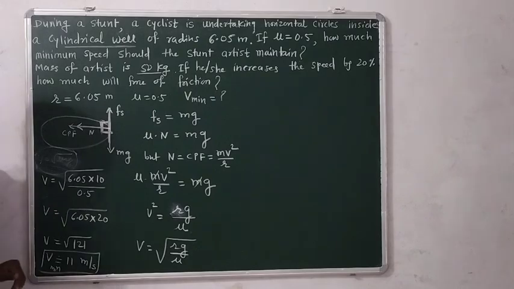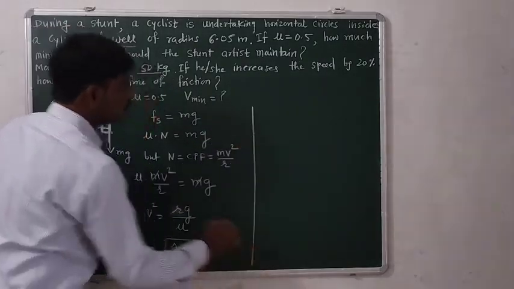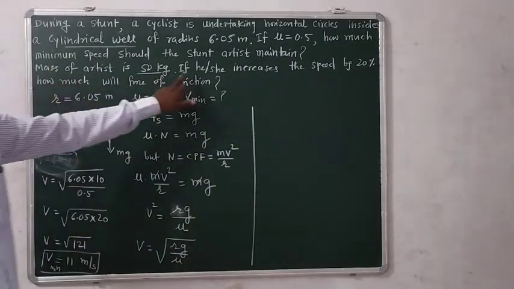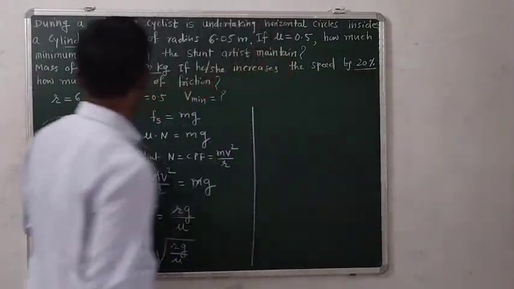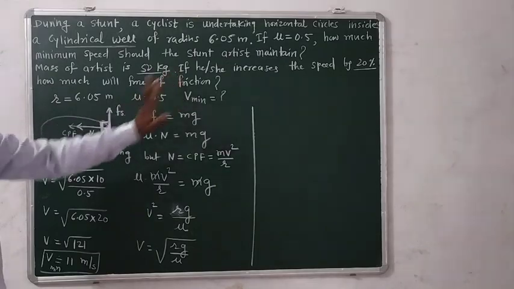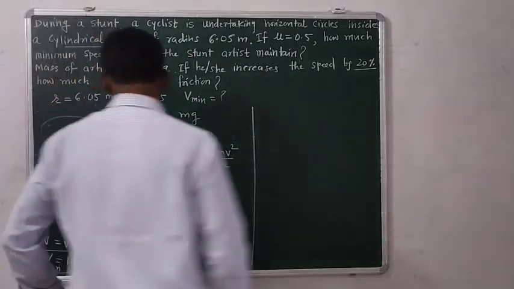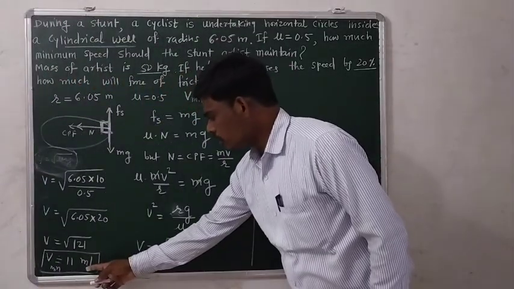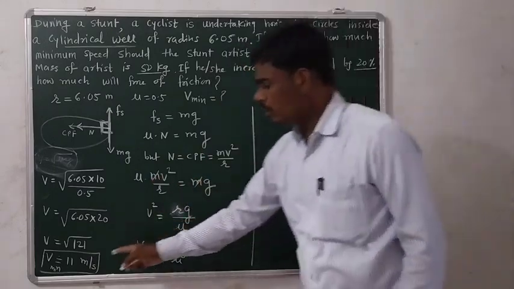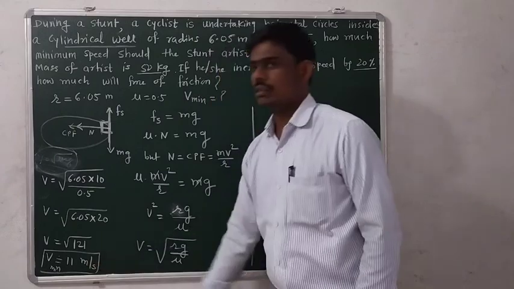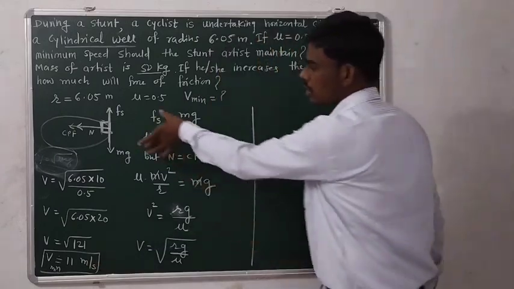Minimum velocity. Now another question is asked here. The question is, if he or she increases the speed by 20%, how much will the force of friction be? So remember, if the stuntman achieves the minimum speed of 11 meter per second, that means this condition is balanced.